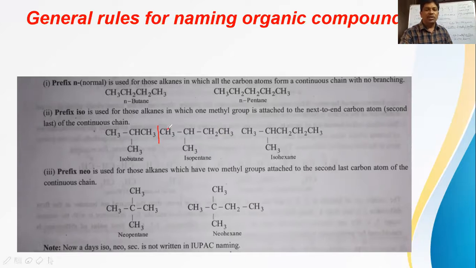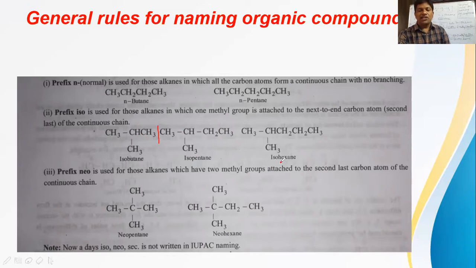So in this, 1, 2, 3, 4 carbons are in the straight continuous parent chain, and the last but one has one methyl branch on it. So it is called isopentane. How many carbons totally? 5 carbons. The formula is C5H12.